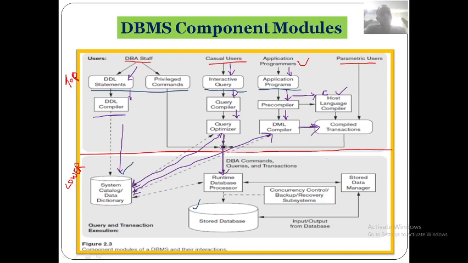All these things, the host language as well as DML compilers, are compiled transactions. For this, there are also parametric end users. Who are those parametric end users? Those who pass the parameters. There is no need of compilation there, because the program is already compiled. Only running of the program is required.